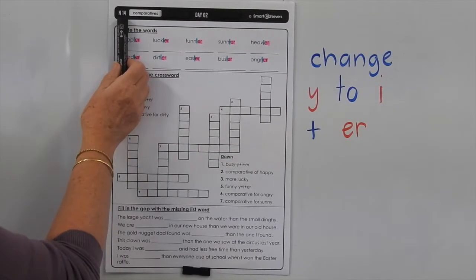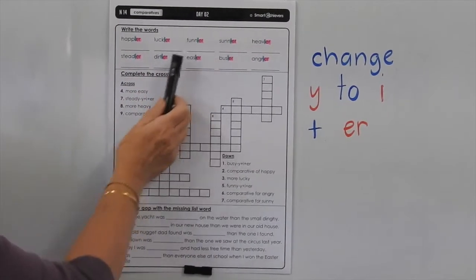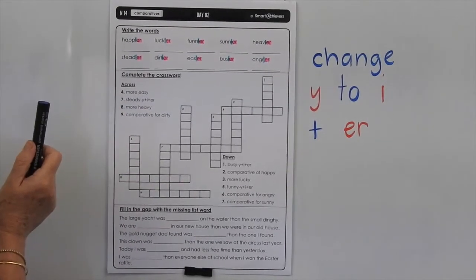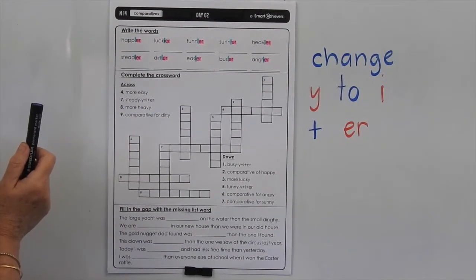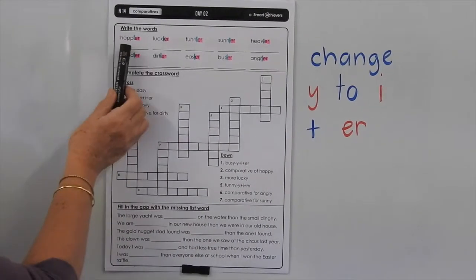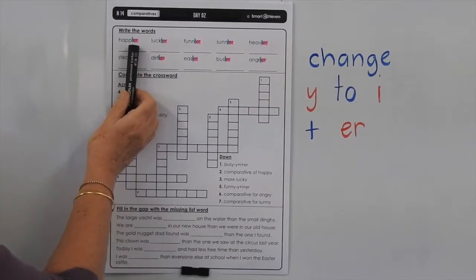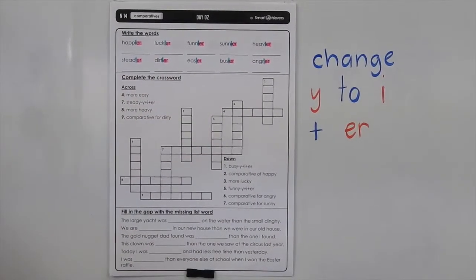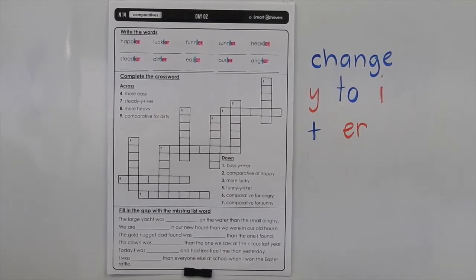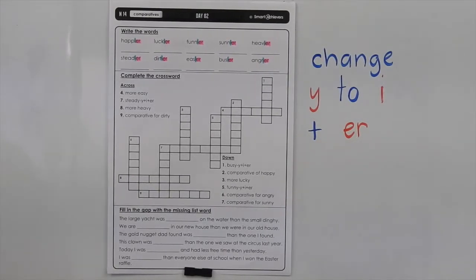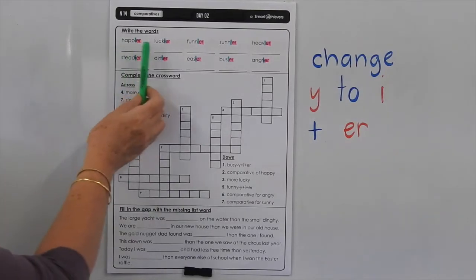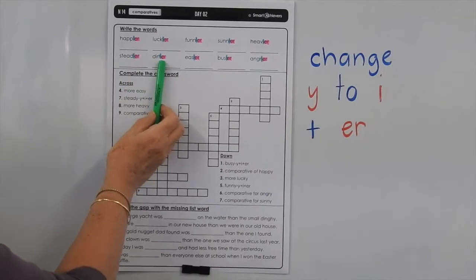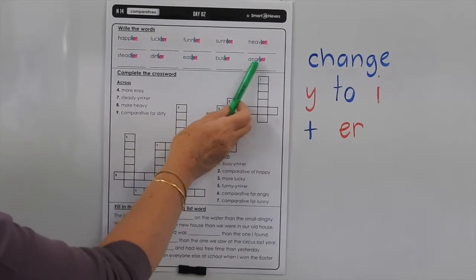This is level N, list 14, and we're on the day 2 page, and we're looking at comparatives. So when we add ER to the end of a word, we're usually indicating that it means more of something. So more happy, we wouldn't say more happy, we'd say happier. We wouldn't say more lucky, we'd say luckier. So it sounds better and it is more correct to add the ER on the end if we can. So our words are happier, luckier, funnier, sunnier, heavier, steadier, dirtier, easier, busier, angrier.